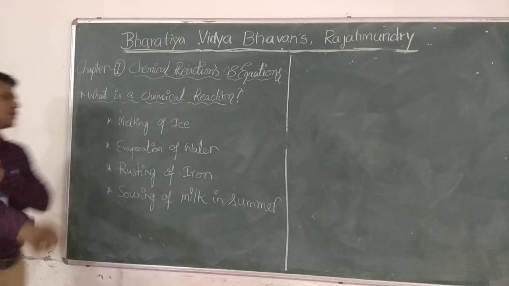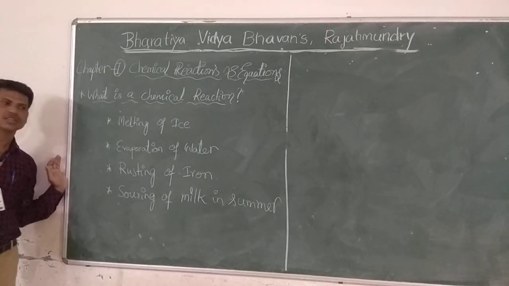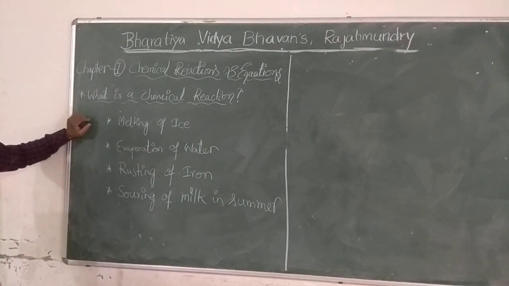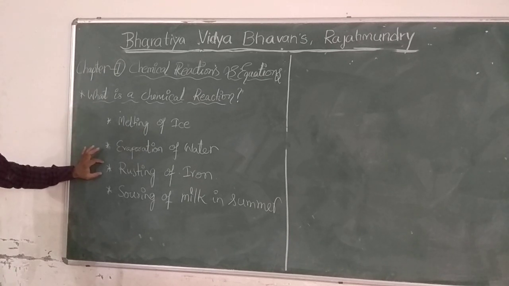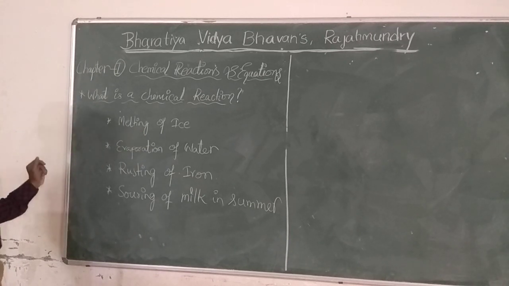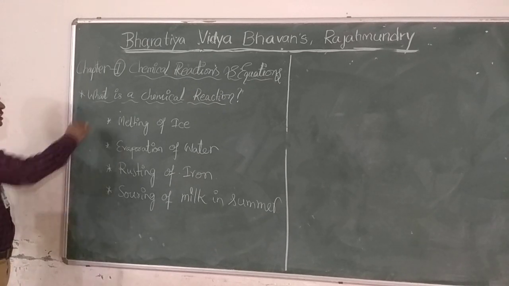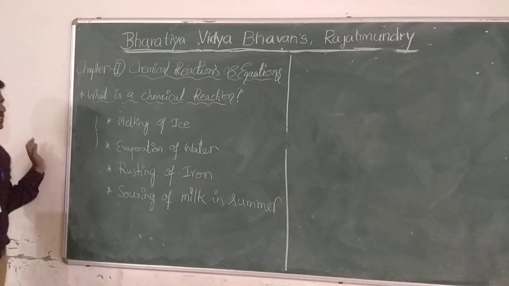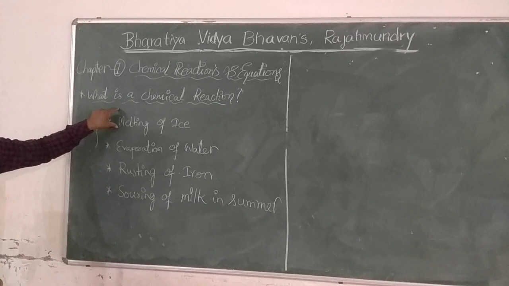These are the 4 observations I listed out here: melting of ice, evaporation of water, rusting of iron, souring of milk in summer.